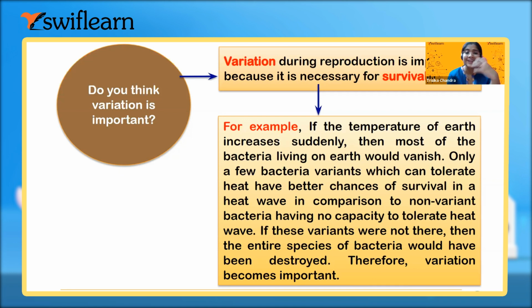But very low temperature and very high temperature can destroy their process of multiplication, and they will not be able to survive, right? So what do you think? From the point of view of bacteria, if both of us are the bacteria, what do you think, will both of us be able to live?